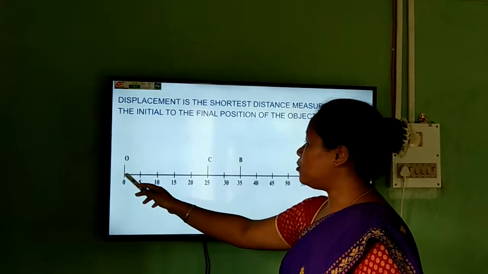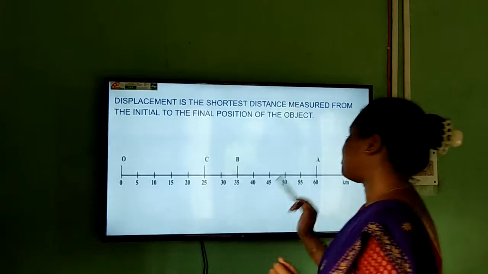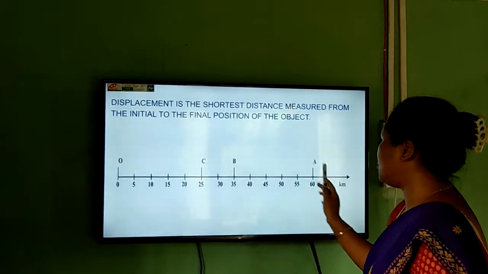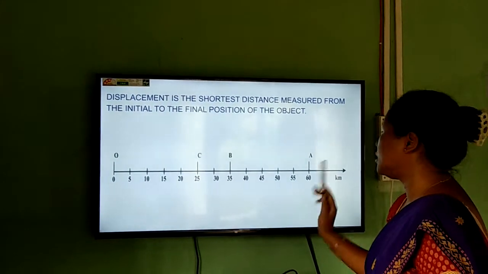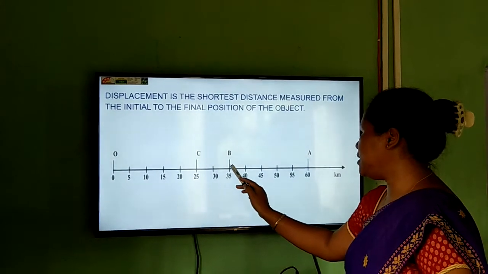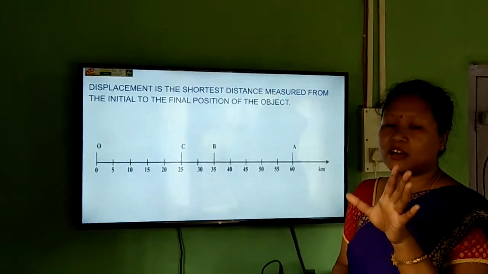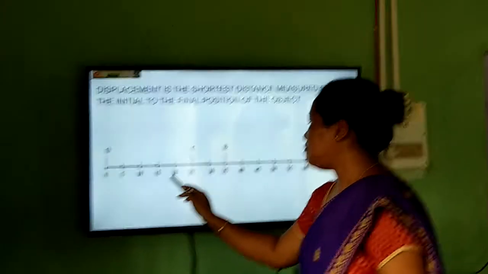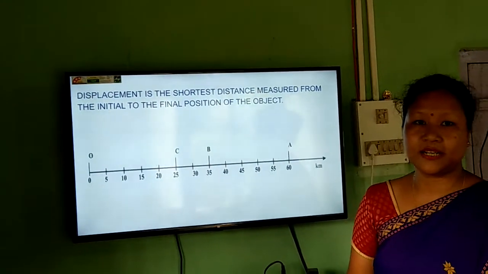first travels from O to C, that means he covers 25 kilometer. Again from C to A, he has covered another 35 kilometer. Again from A, he is returning back to the place B, that is again he is covering 25 kilometer. It means total how much distance he has covered? 25 plus 35 plus again 25 kilometer. This will be the distance.